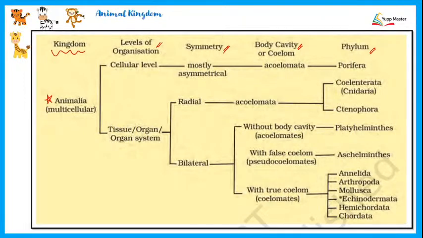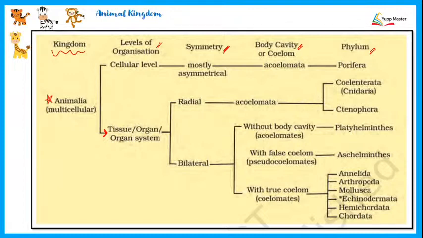Then kingdom Animalia, according to their level of organization, could be divided into 2 categories, one being the cellular level, where there is just going to be an aggregate of cells which are not coming together to form a tissue. And then if they come together and they do happen to form a tissue, then it would be either the tissue which can further go on to the organ or organ system level of organization. After this, when we talk about the symmetry of the body, either it could be asymmetrical or radially symmetrical or